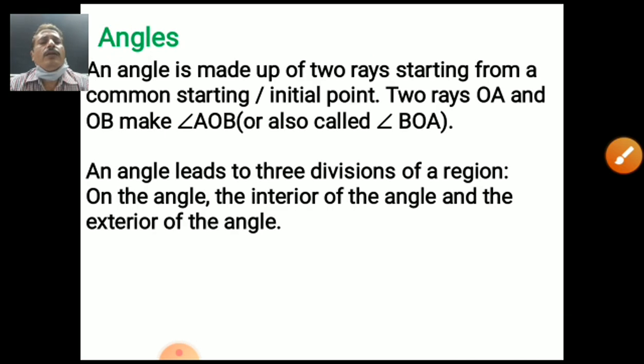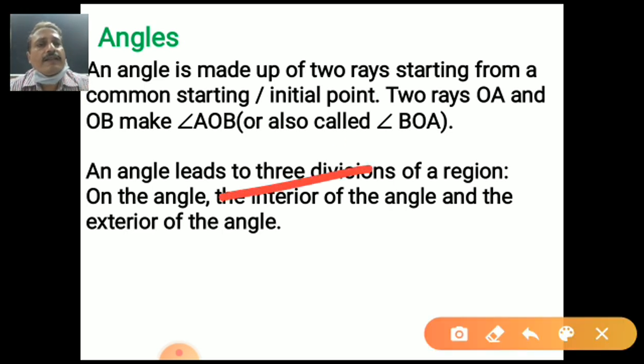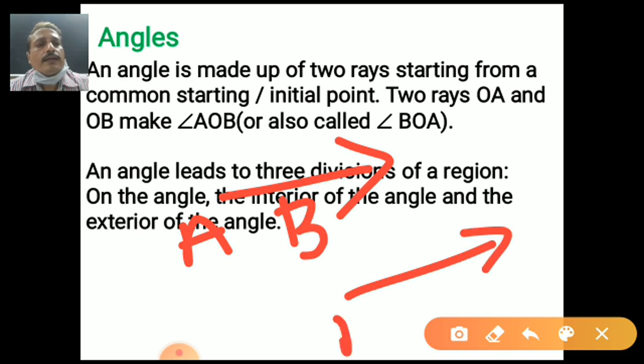Good. Now, angles. What is an angle? An angle is made up of two rays starting from a common starting or initial point. Both rays have to meet in one place. Suppose there are two rays, AB and AC. Can we say these are an angle? No, these are not an angle.